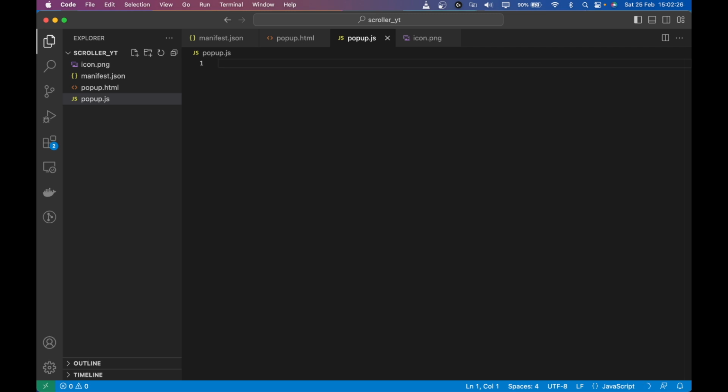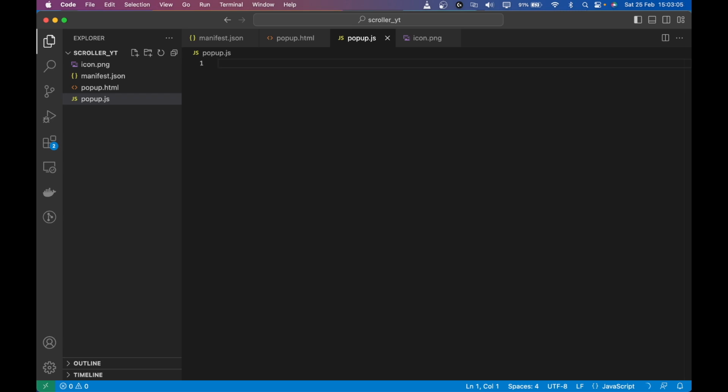So there are 3 main different areas. One is popup, the other one is content scripts, and the third one is the background. All right. So the pop-up, the content script, and the background, they all work in their own context. So if you want to send a message, or if you want to control, for example, the content script from pop-up, you have to send messages to the content script, and in the content script you have to listen to those messages. We are not going to cover background scripts in this video, those are not really important right now.